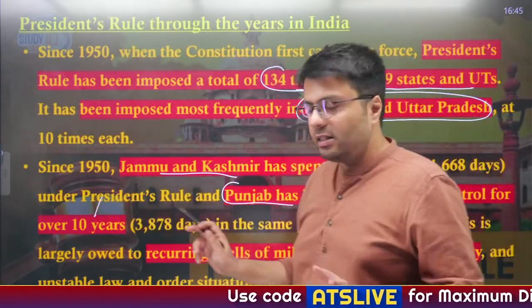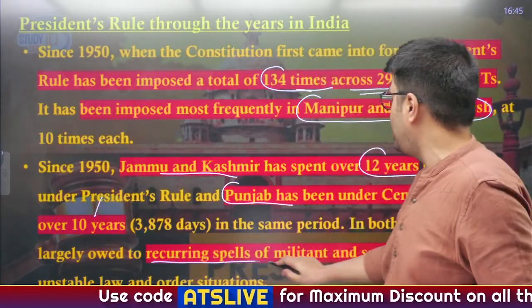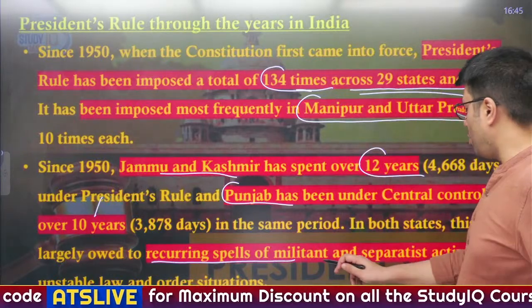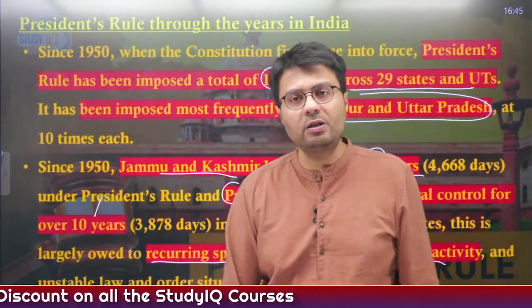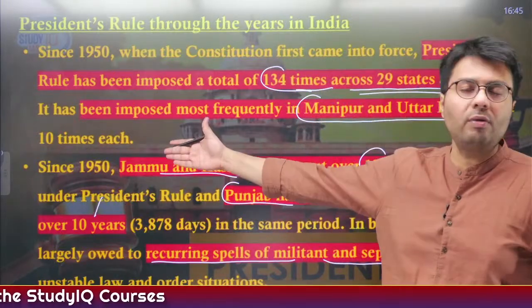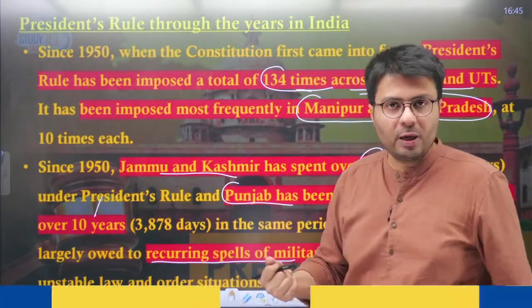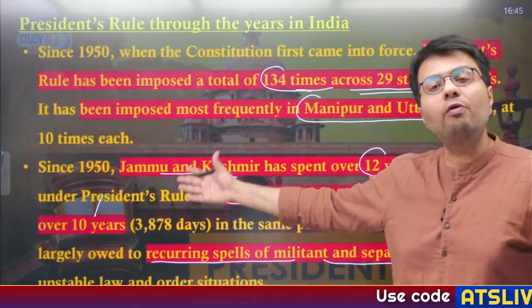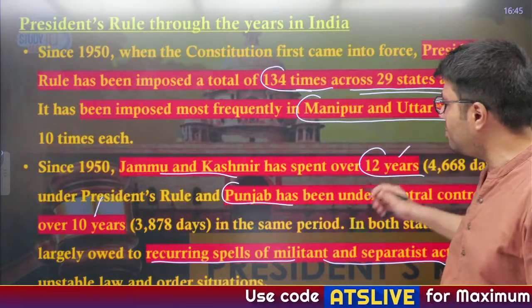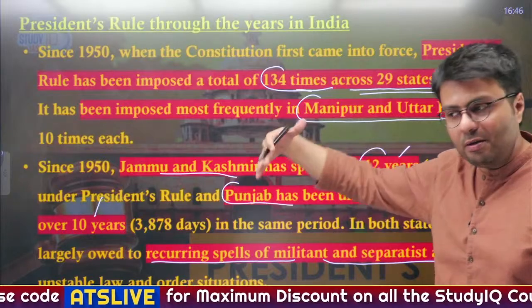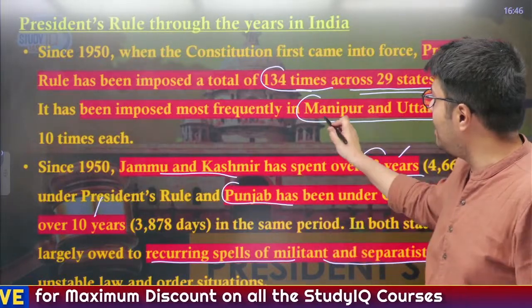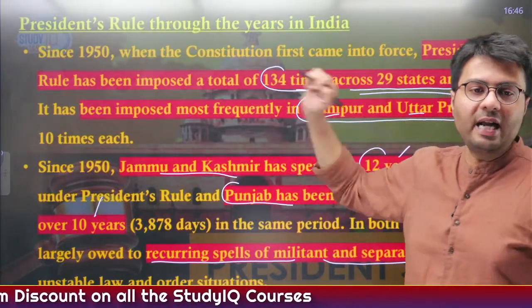And you can understand the situation, as both of these states were facing the spells of militancy and separatist activity. So as to control these law and order situations, both the erstwhile state of Jammu and Kashmir and the state of Punjab were under the president's rule for the longest duration of time, that is 12 years and 10 years respectively. However, in terms of the number of times a particular state has been under president's rule, the highest is Manipur and Uttar Pradesh, that is 10 times each.